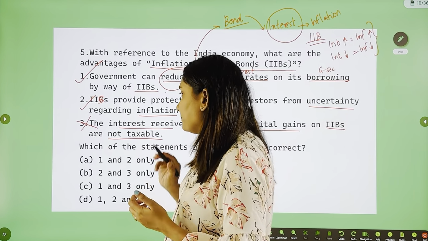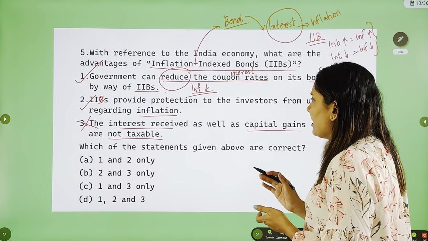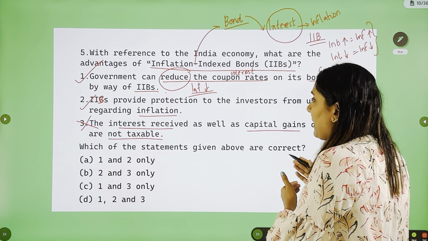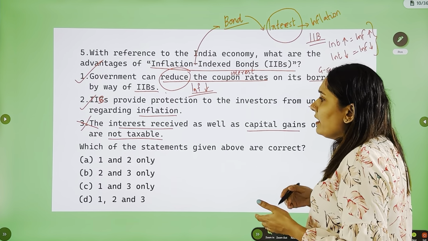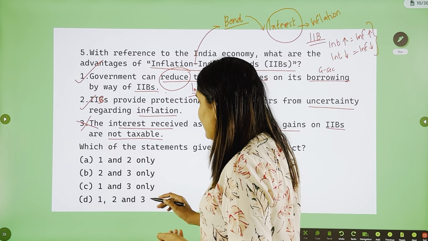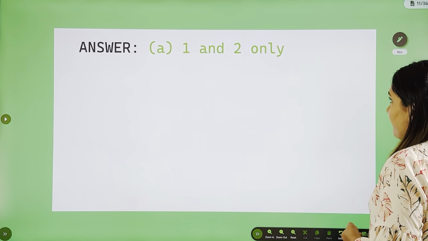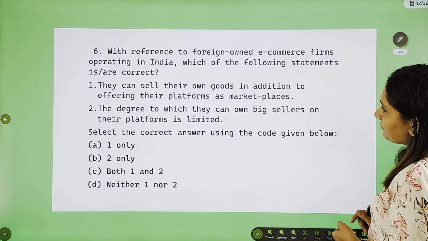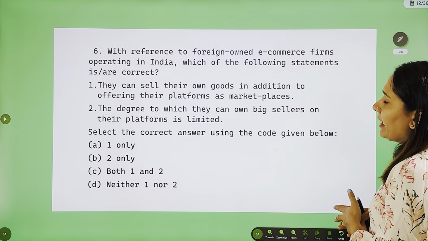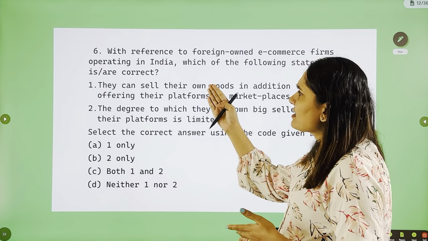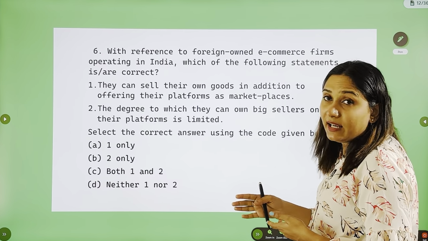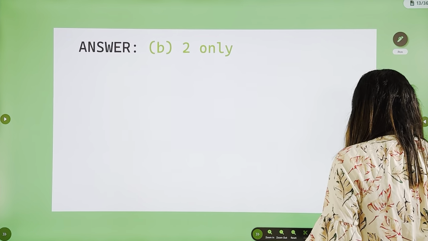Now, this should be wrong and it's an extreme statement because interest as well as the capital gains, we know that capital gains is taxed. So you can eliminate it. So with that we get the answer 1 and 2. This is again a factual question, and this question is not very relevant now, so we'll just skip it.